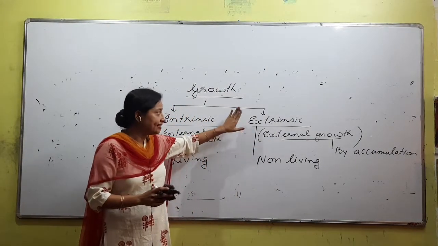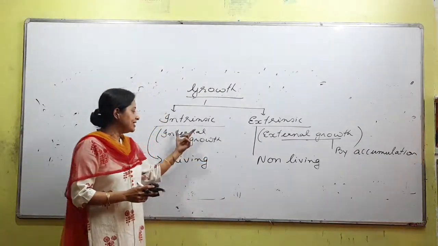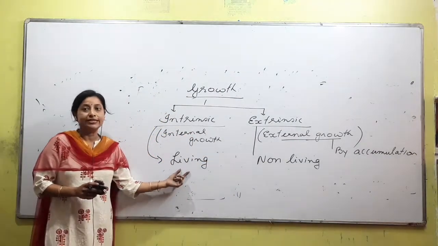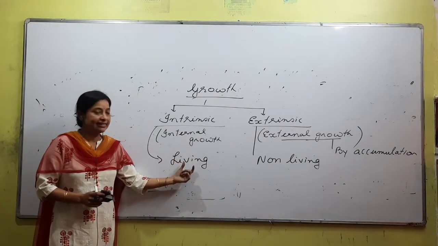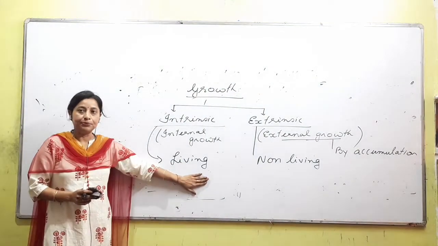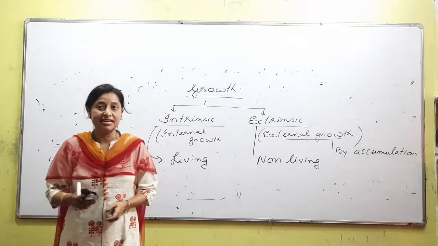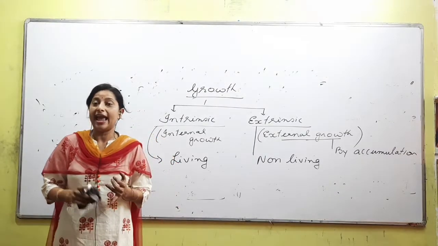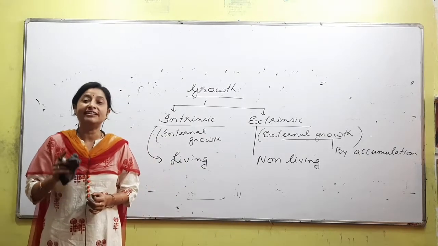This type of growth is a characteristic of non-living things. But if the growth happens inside, in the cell or in the body, we call that intrinsic, and that is a characteristic of living. So what we can conclude is growth is something that is seen in both living and non-living, and so it is not considered to be a defining character of living.